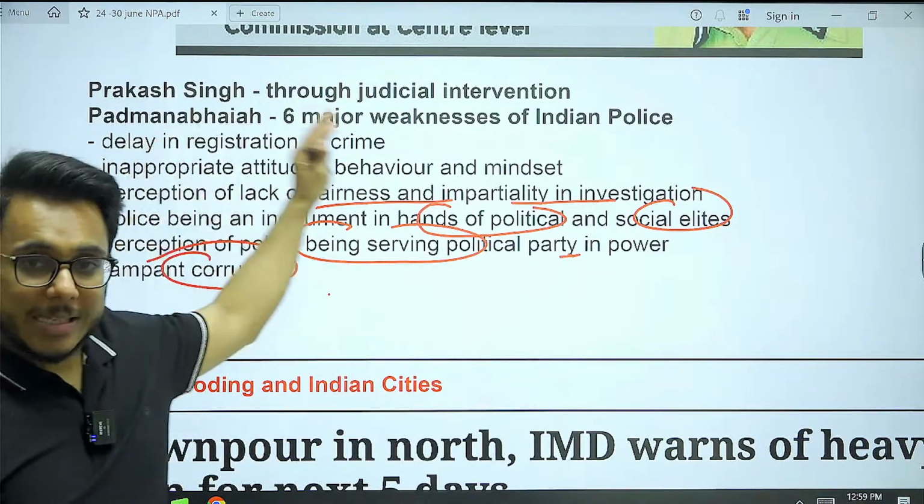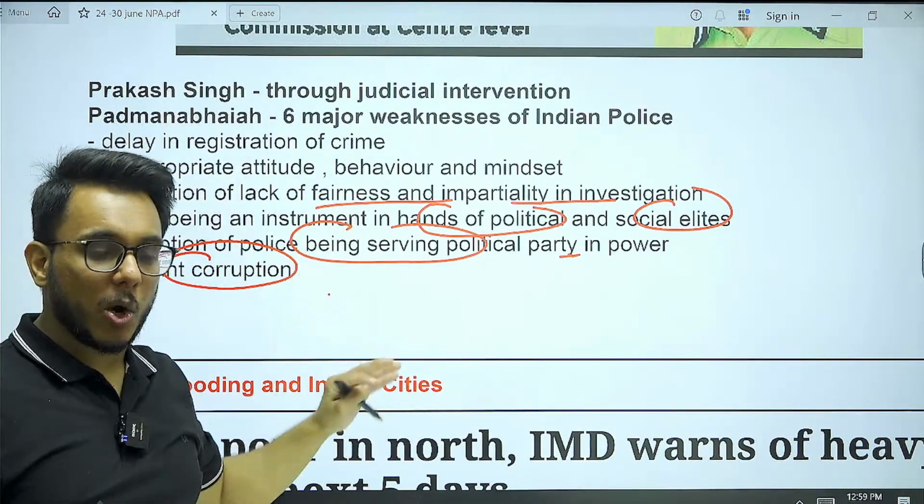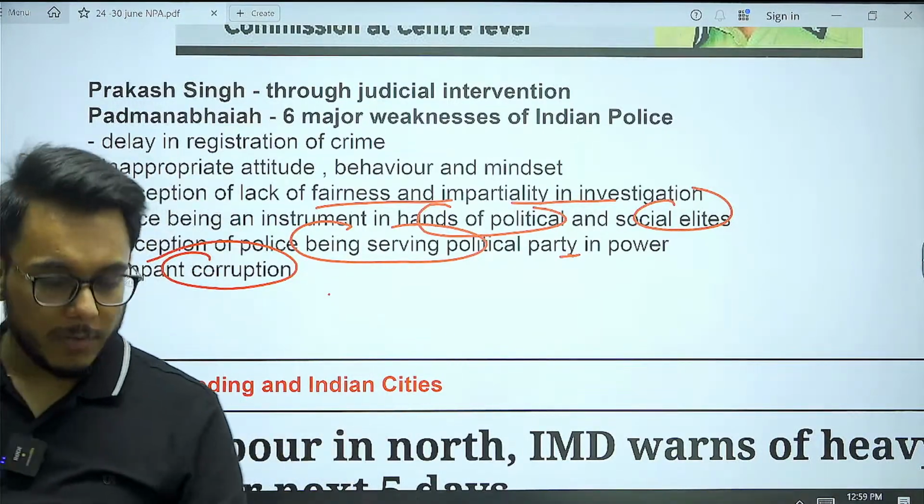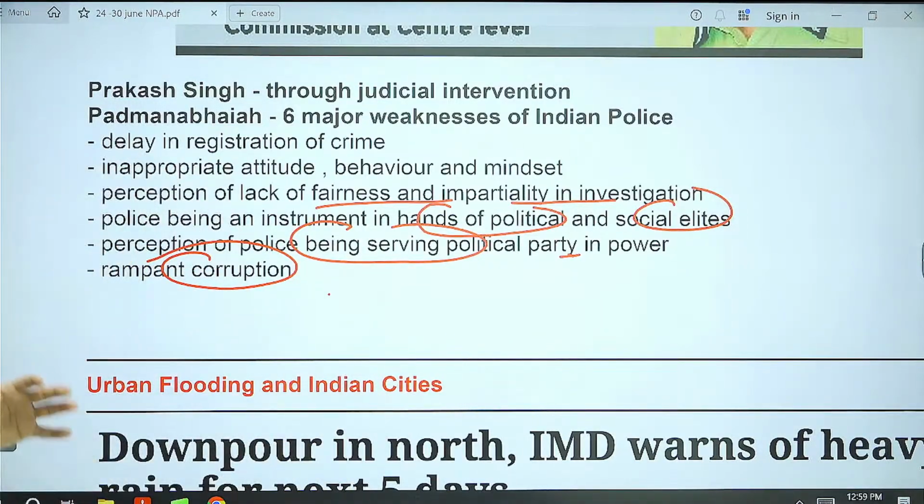So the application of these laws might not magically or miraculously solve the problem. It has to be followed by comprehensive reform. I hope, guys, that you have understood it. Now moving on to the next article.